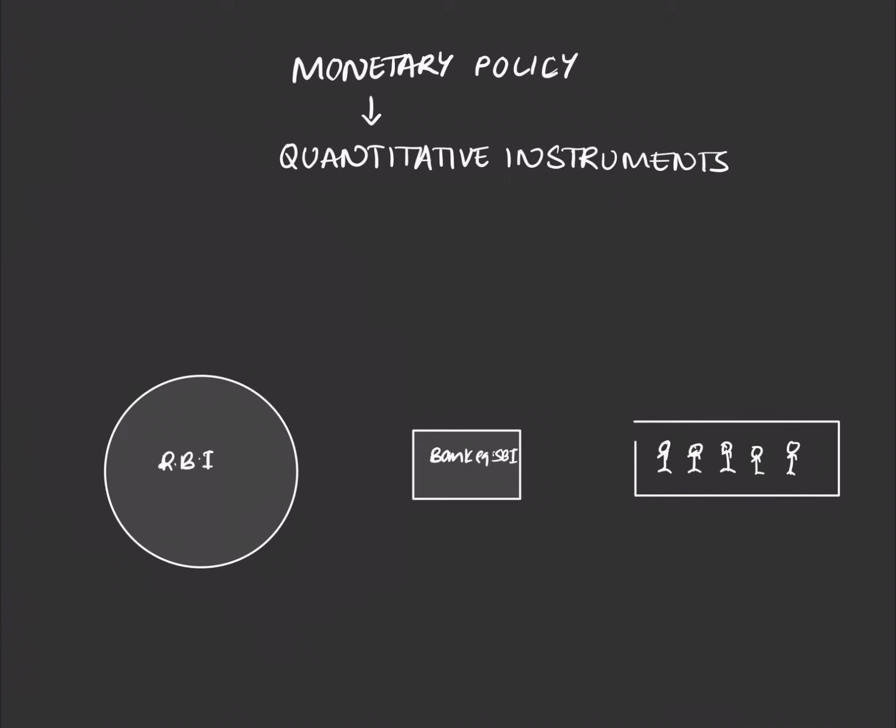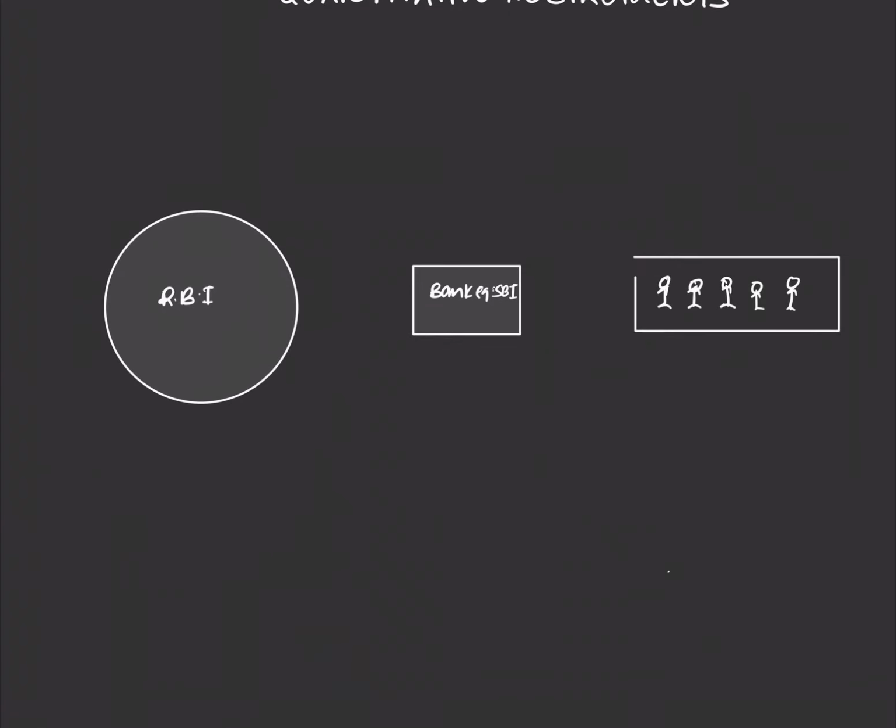Before we start looking at the quantitative instruments, let's see how the RBI can affect the interest rate, the money supply or the credit creation in the economy in very simple terms. As we mentioned earlier, how do banks work? Banks work by taking in deposits and giving out loans. But let me break the bubble.